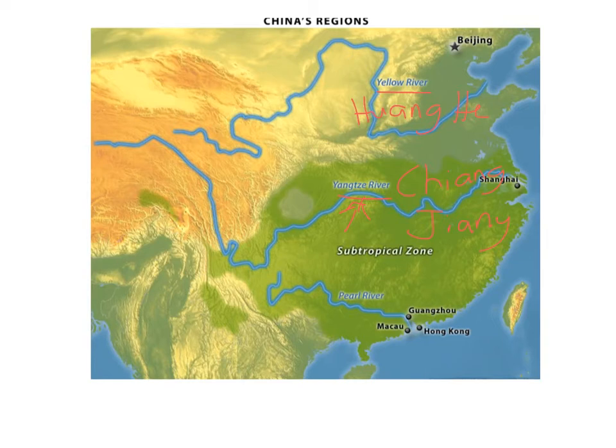Civilization began in China along the Huanghe and later spread to the wetter south along the Chang Jiang River, which is the longest river in China. Like rivers in other parts of the world, China's rivers overflowed their banks each spring. They brought fresh, fertile topsoil to the land. Because of this, China's first farming villages developed along its rivers.